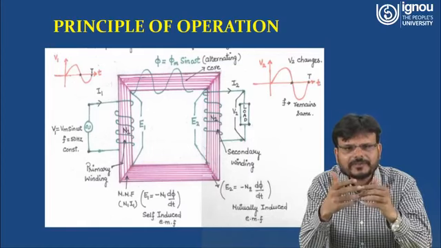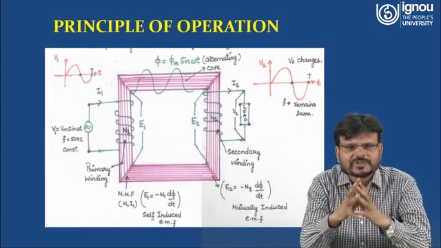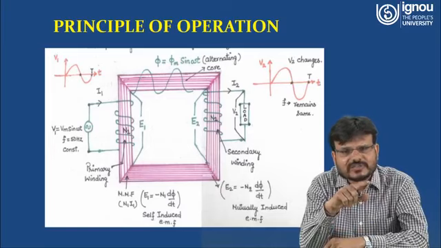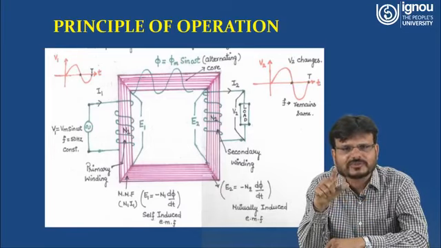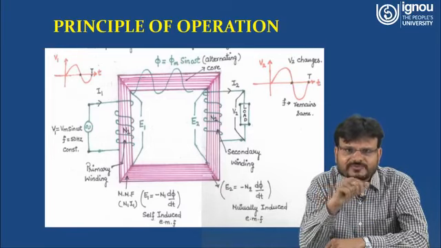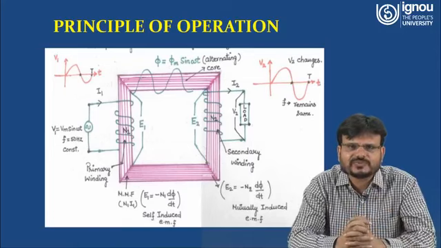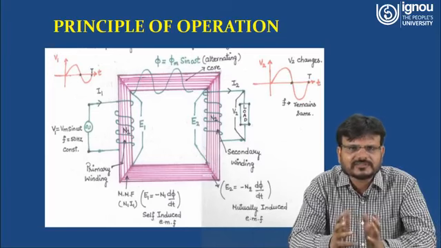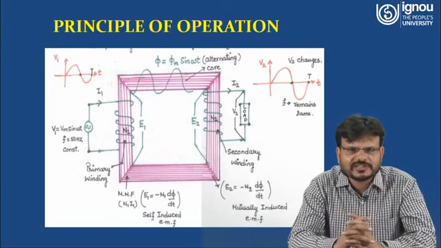Now what is happening? You are able to get the induced EMF, and due to this you are able to produce the flux. Now this flux will transfer through the lamination of the core toward the secondary side. That flux is denoted as phi is equal to phi m sin omega t. Phi m means the maximum flux, and sin omega t shows that it is sinusoidal in nature.